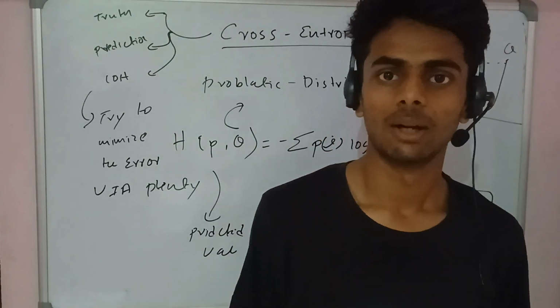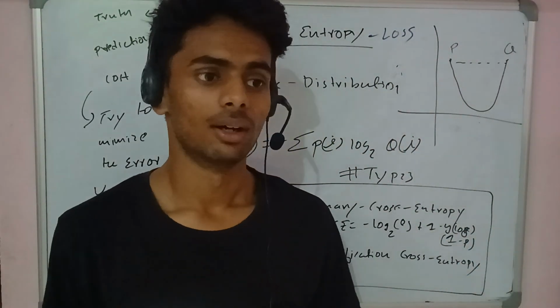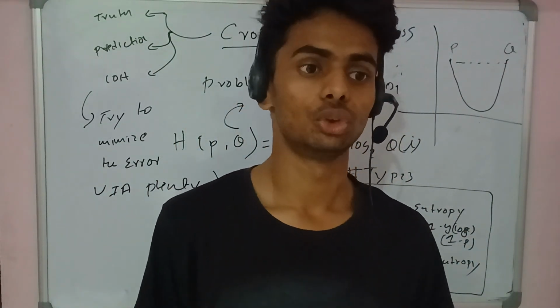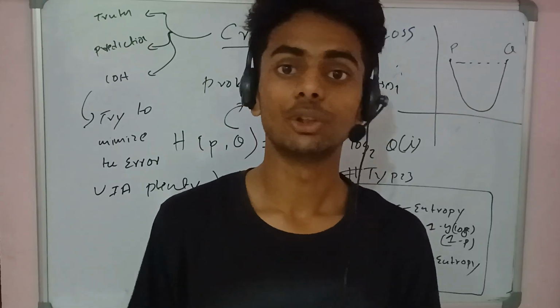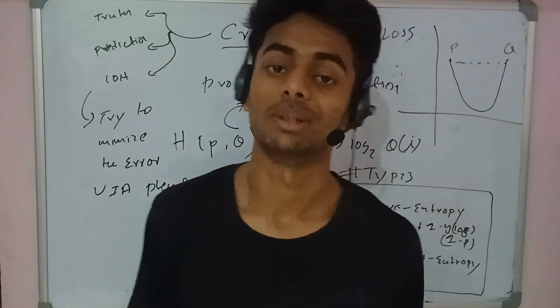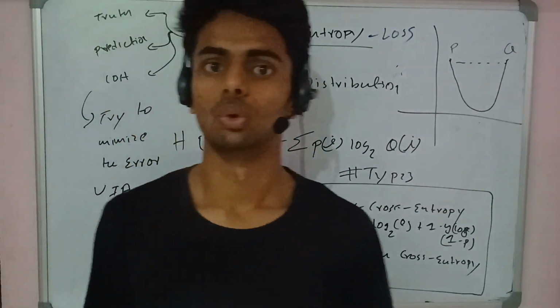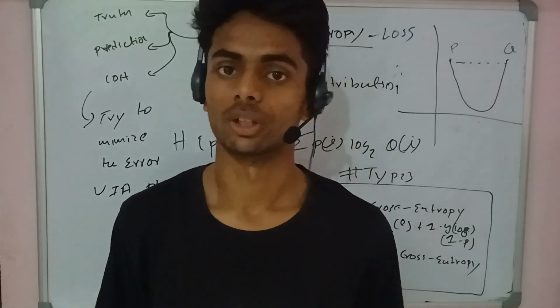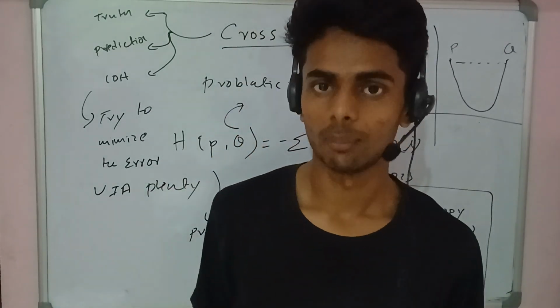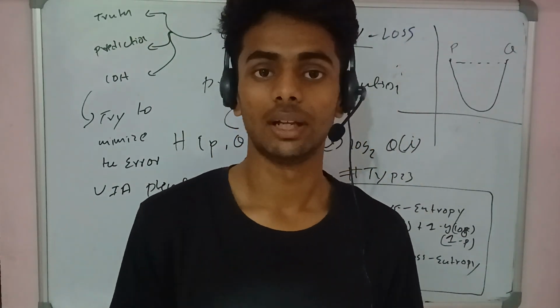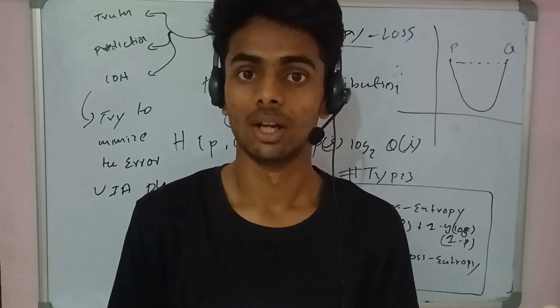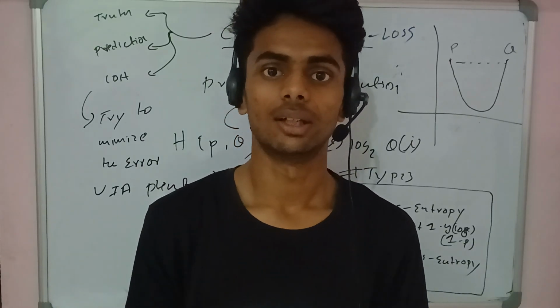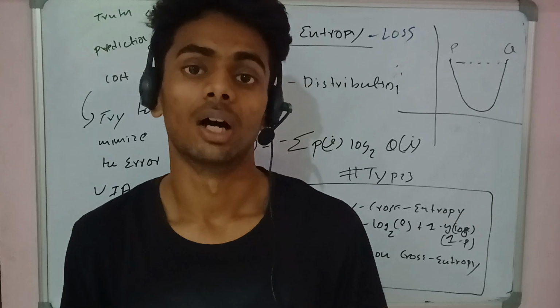Previously we discussed probability distribution: if you have a particular event that is sure, how can you say it is sure? What are the basic parameters behind the scenes, and how much does each parameter contribute? Cross entropy is different: if you want the distance between two different probability distributions, then you move toward cross entropy.